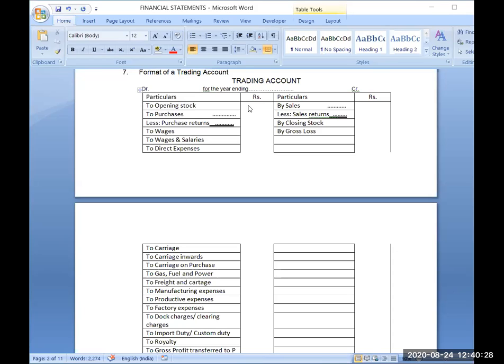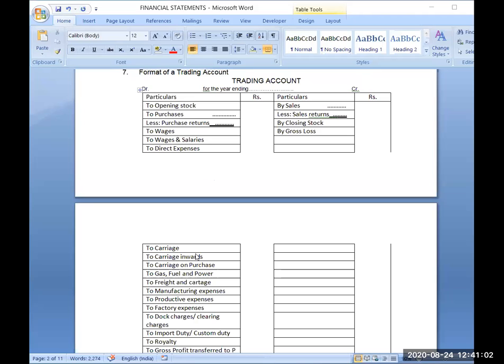So according to that, try to recall. Yes, correct answer. Expenses have debit balance. Assets also have debit balance. So see, this is debit side. All the expenses are coming on the debit side of the trading account.